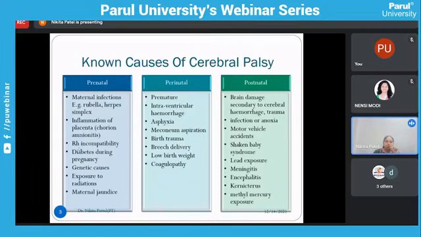Coagulopathy. And in the postnatal causes: brain damage secondary to cerebral hemorrhage, trauma, infection or anoxia, motor vehicle accident, shaken baby syndrome, lead exposure after birth, meningitis, encephalitis, hyperbilirubinemia, and methyl mercury exposure. So these all are causes of cerebral palsy.